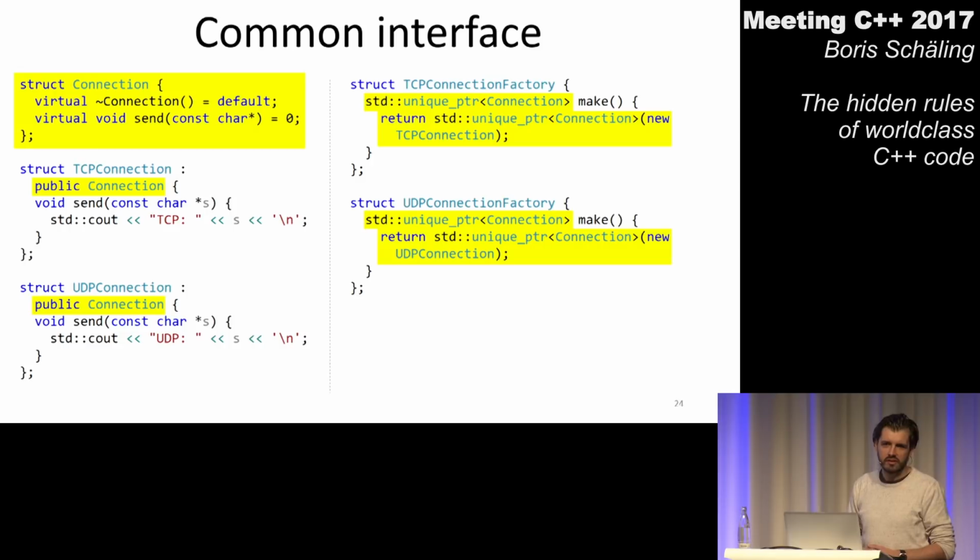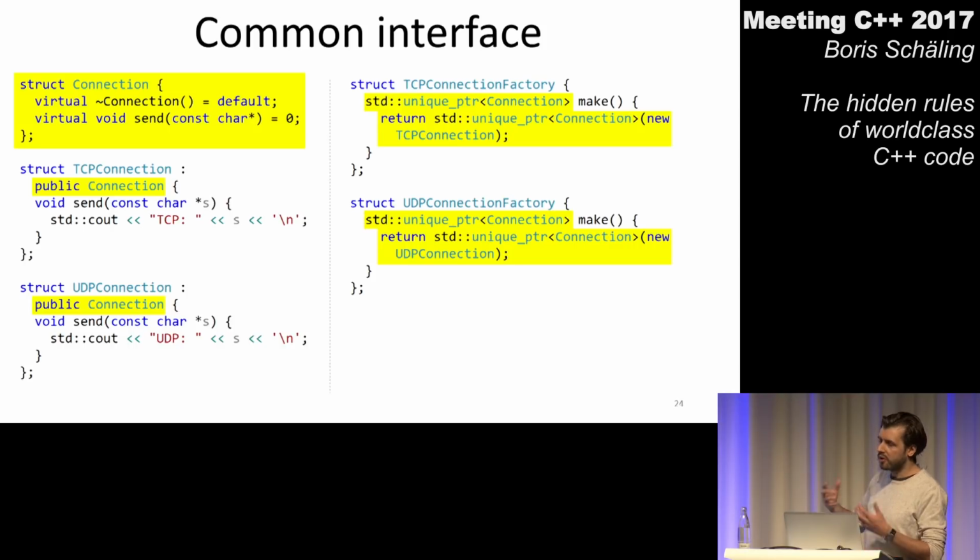I introduce a class hierarchy again for now. So on the right side, you see my make functions. And in order to make sure that these two classes here on the right side have a common interface, I will change those functions and make them return a unique pointer to a connection again. That means I need to introduce my connection class again here in my program on the left side.